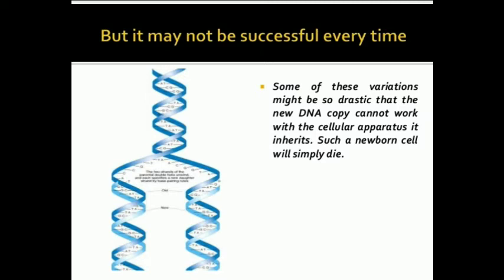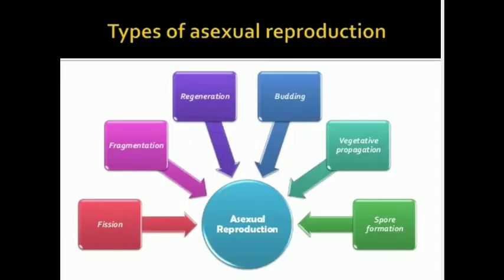In this condition, what will happen? The new cell will simply die. It will not survive. See, asexual reproduction is a rapid mode of reproduction and mostly it occurs in lower plants and animals. Now, these are the different types of asexual reproduction: fission, budding, regeneration, spore formation, vegetative propagation. And there is no fusion of gametes taking place.